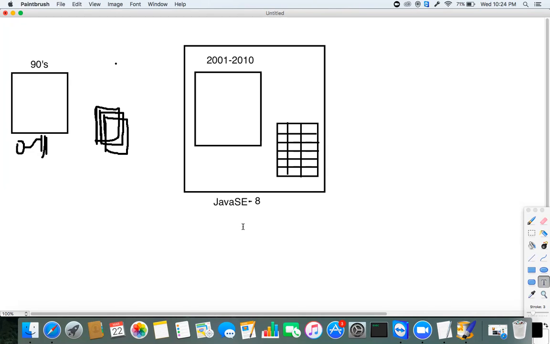What we can develop with Java SE, or core Java, are core desktop applications, meaning applications which run on a single computer. That kind of application we can develop by using Java SE knowledge.